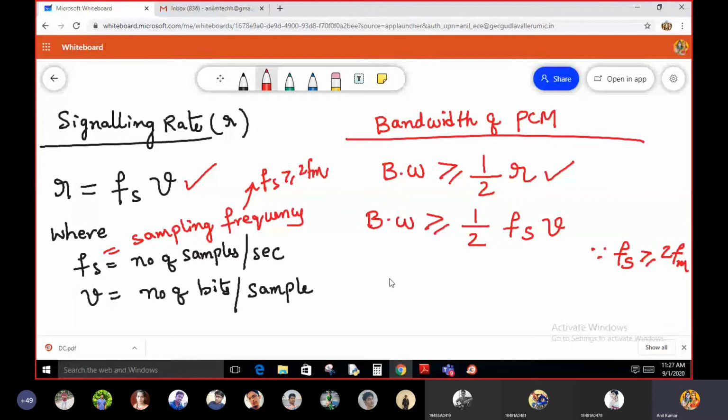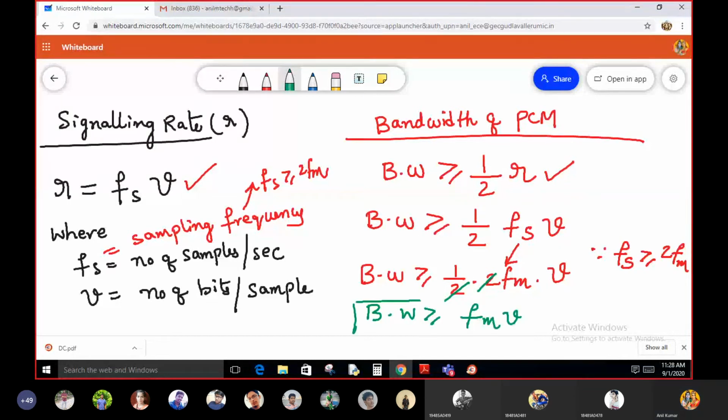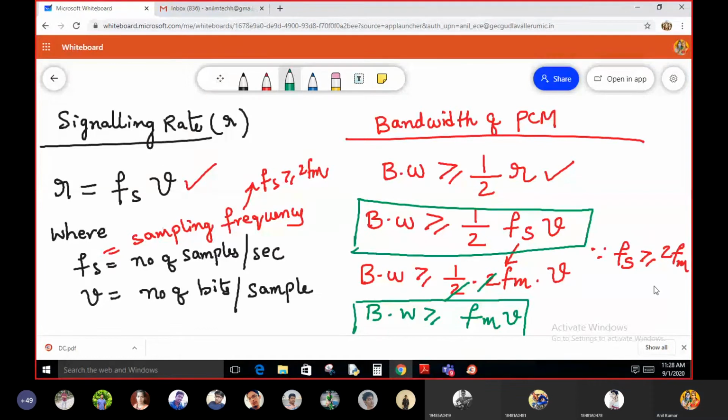Substitute this here. Bandwidth is greater than or equal to 1 by 2 into 2Fm into V, and 2 gets cancelled. Now finally the bandwidth of the PCM communication system is equal to, if you want to represent the bandwidth in sampling frequency, then this is the formula. In terms of Fs, this is the formula. In terms of Fm, it is a formula.